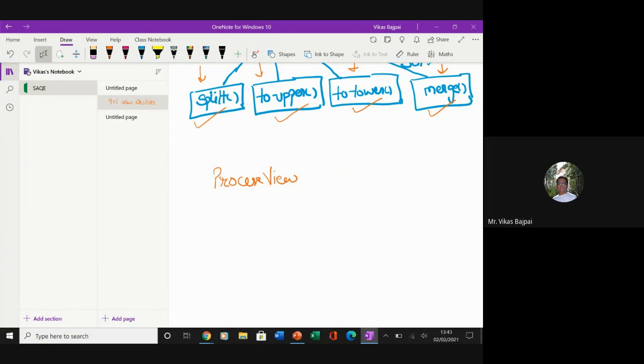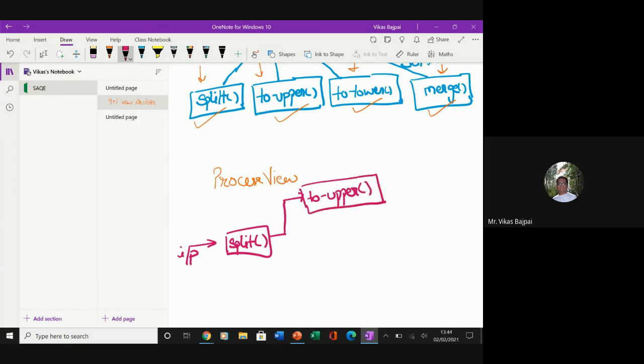So in this one, what I have is the same function which is split, and obviously which is getting some inputs, and this function is sending one alphabet to upper, converting it to the uppercase.